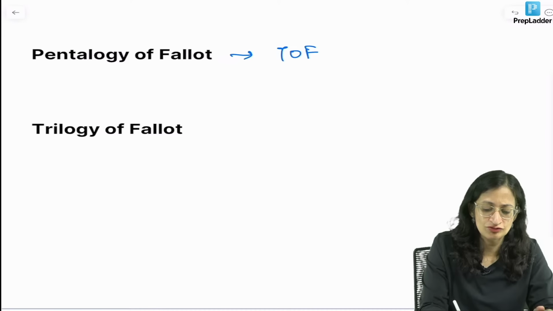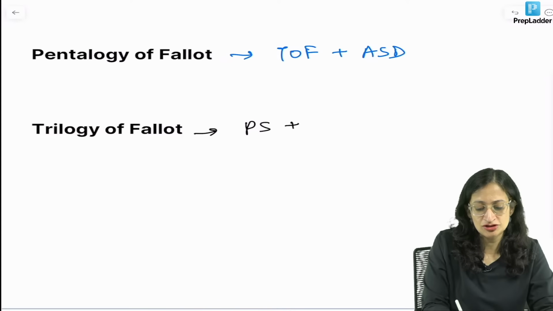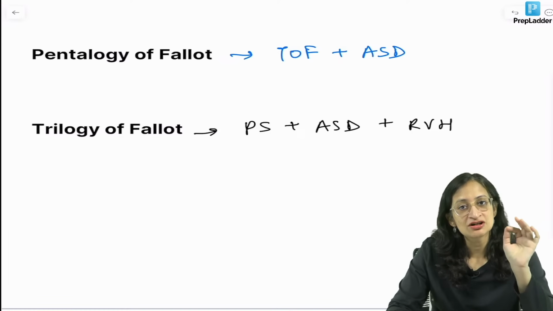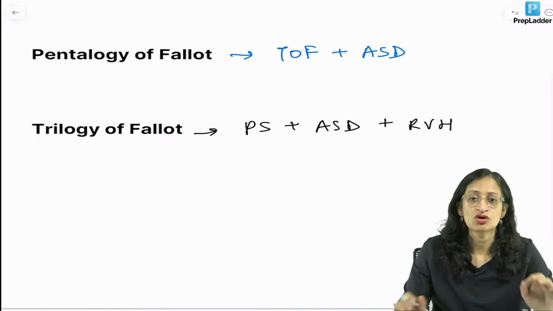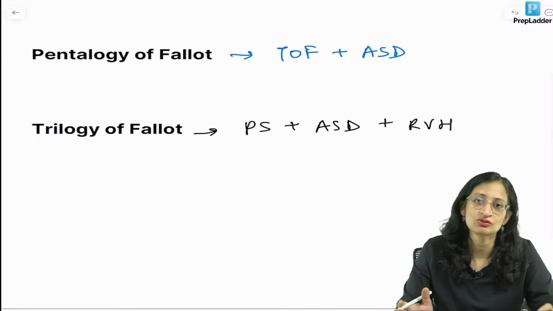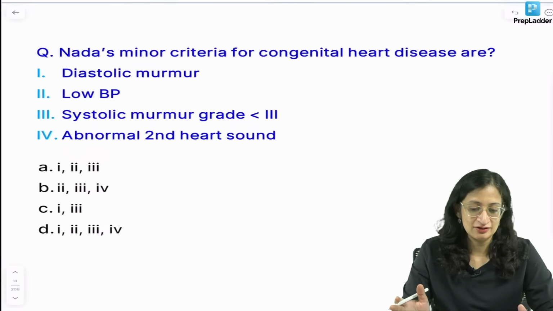It is Tetralogy of Fallot, all the 4 components plus atrial septal defect. What is Trilogy of Fallot? So, Trilogy of Fallot is pulmonary stenosis plus atrial septal defect plus right ventricular hypertrophy. So, remember, atrial septal defect is not a component of Tetralogy of Fallot, but it is a component of Pentalogy of Fallot and Trilogy of Fallot. Right? Sorted? So, moving ahead.